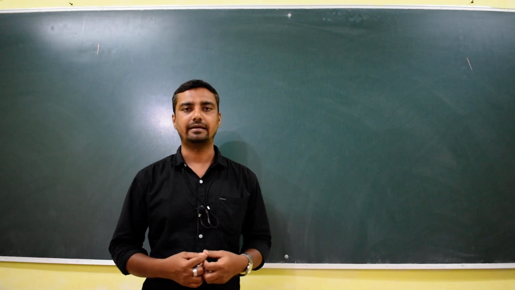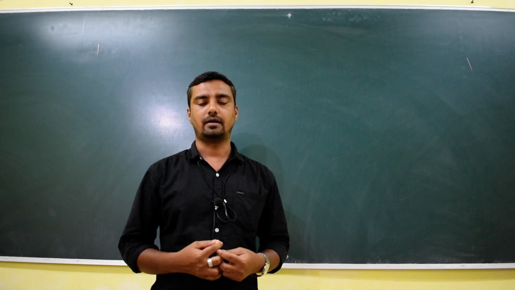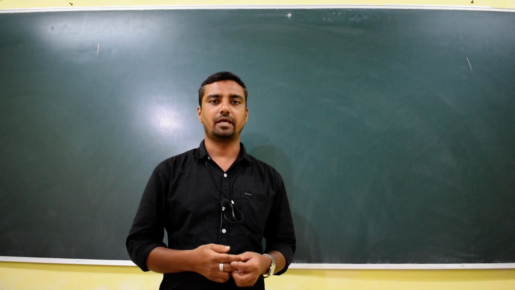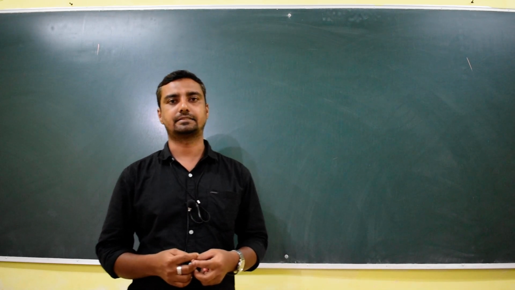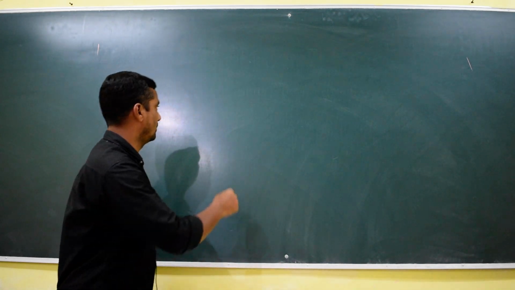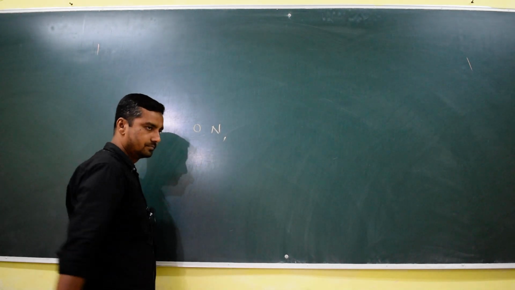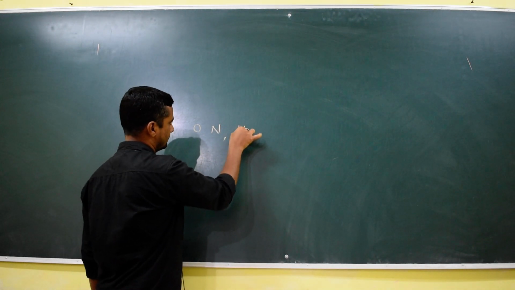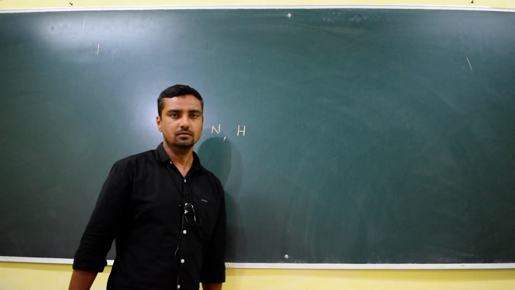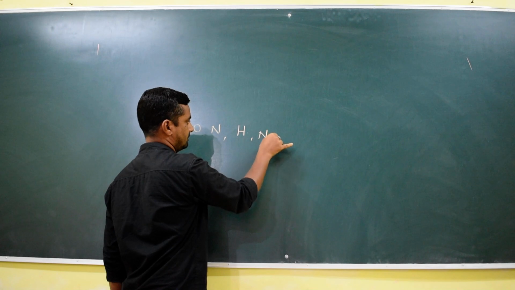that takes part in a chemical reaction. That one we call an atom. Atom is nothing but the smallest particle that takes part in a chemical reaction. For example, oxygen is an atom, nitrogen is an atom, hydrogen is an atom. So an atom is always a single one, right? The sodium is an atom, the copper is an atom.